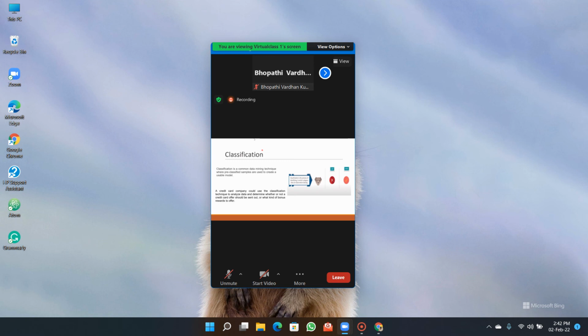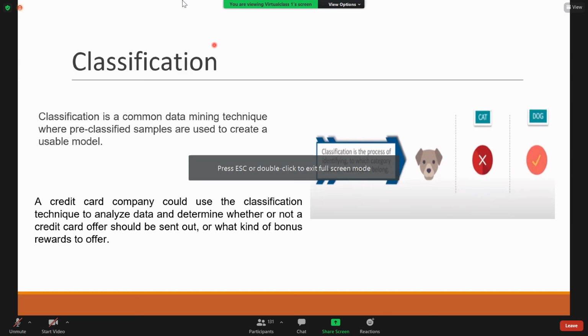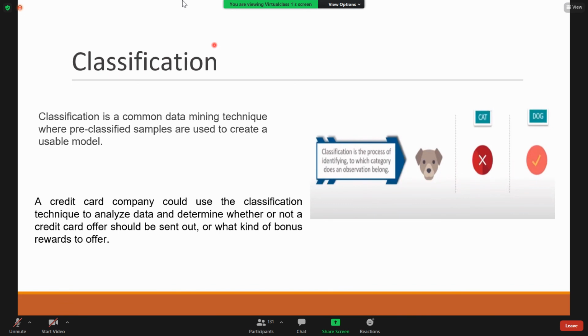You already know a cat looks this way and a dog looks this way, and you are asked to assign a class label for that animal. As you know all the features, you will assign that animal to either cat or dog.